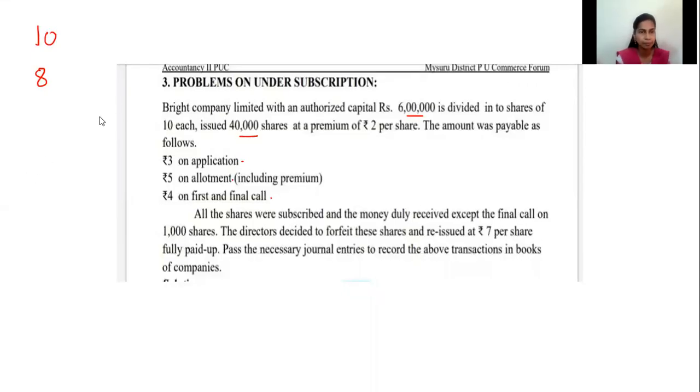In this question, Bright Company Limited, it is a problem of under subscription. There are 3 installments: application, allotment, first and final call. Application is how much? Rupees 3. Just focus on this 3 rupees and these 40,000 shares. Please ignore this amount. In the entire problem, we are going to ignore it. The company actually wanted this much, but people have purchased only 40,000 shares. So just ignore this amount.